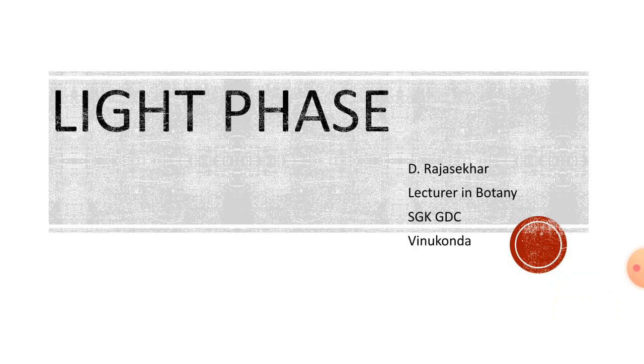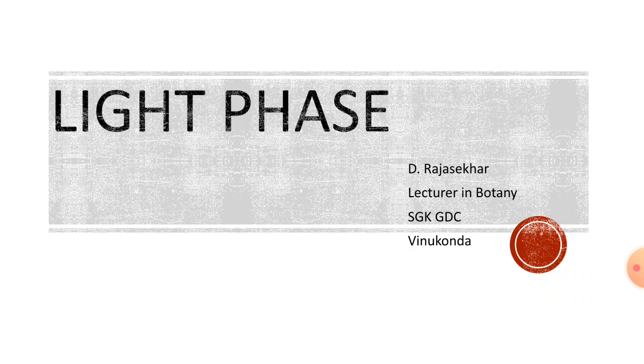Plants prepare carbohydrates by this photosynthesis process. Carbon dioxide is taken and oxygen is liberated. Photosynthesis is broadly classified into two different phases. They are light phase and dark phase.